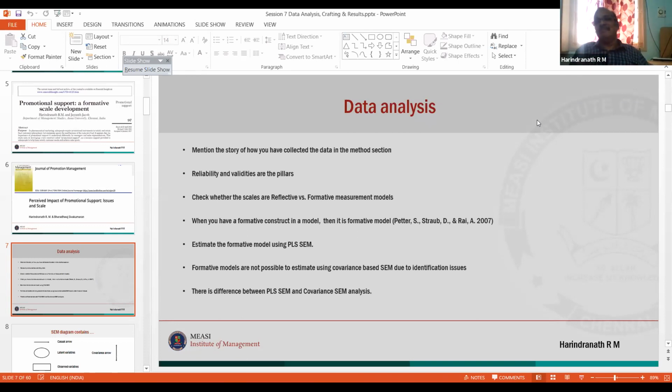Compatible means that my NFI values, GFI values, CFI values, RMSEA values in SEM are good. Or if I am doing multiple regression, the beta coefficients must be there and the F statistic must be significant. If those things are correct, then my data and the theory developed are compatible and really go hand in hand.